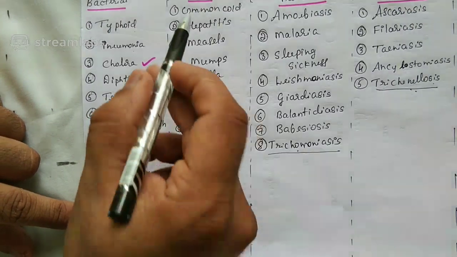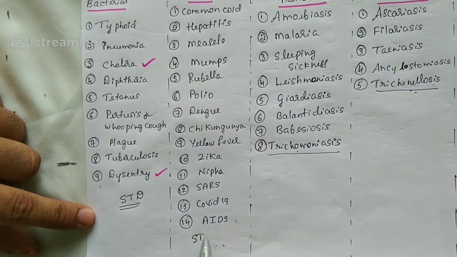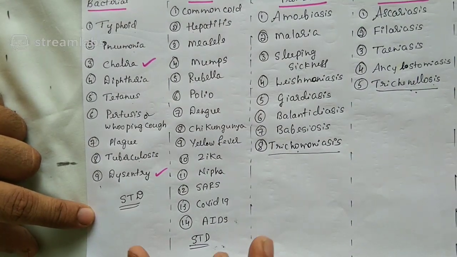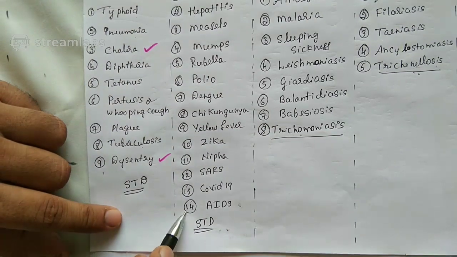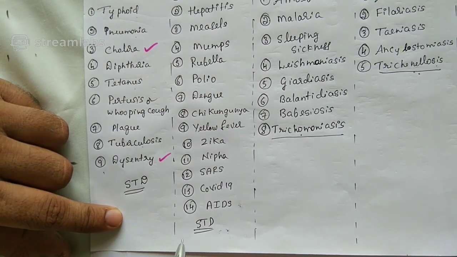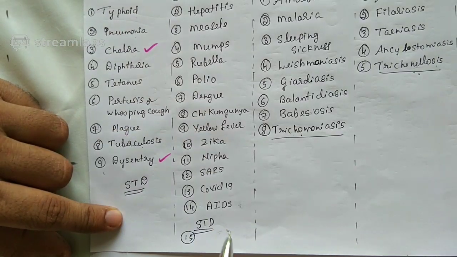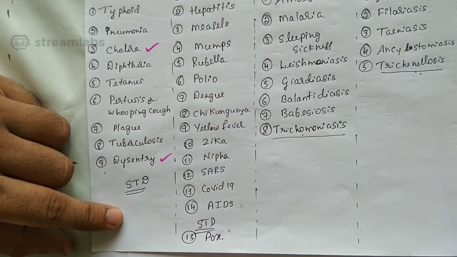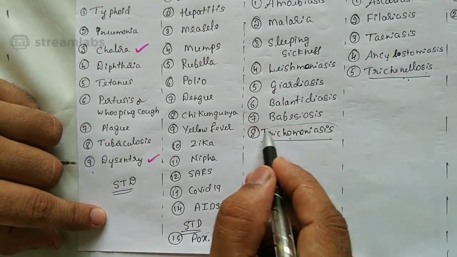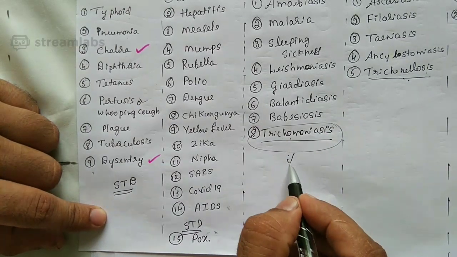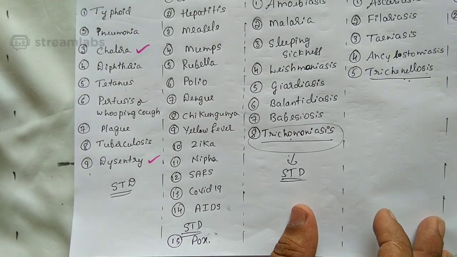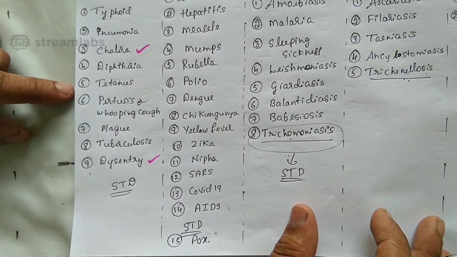And under viral disease also some STDs are there, sexually transmitted diseases, that also you will list. So that means it is not 14, it has become still more. Today I'll be discussing additional viral diseases regarding poxes, which I did not write yesterday. Poxes also will be discussed today. Trichomoniasis, which we have mentioned here today, is also a sexually transmitted disease. Please remember that.